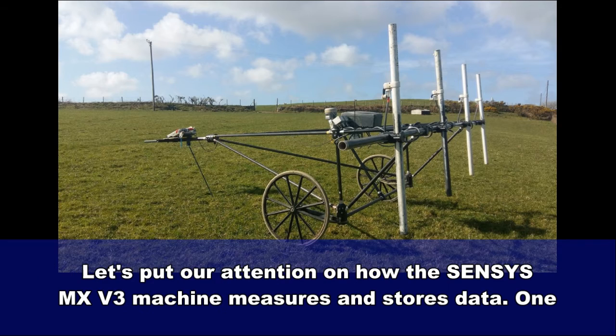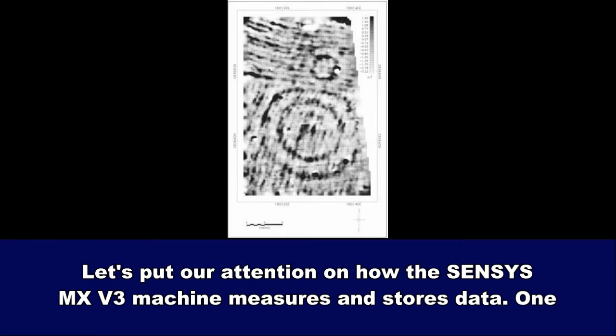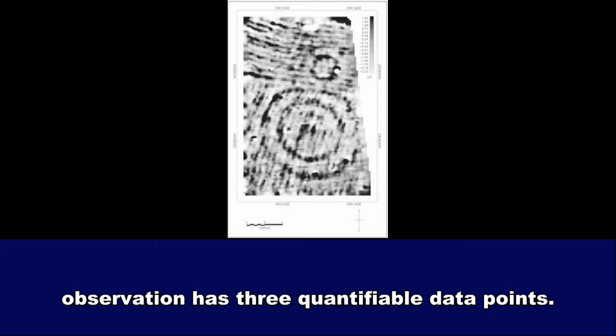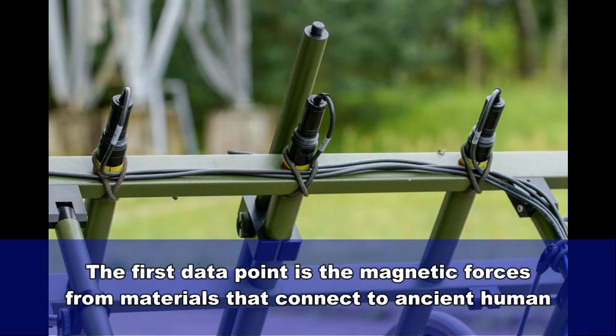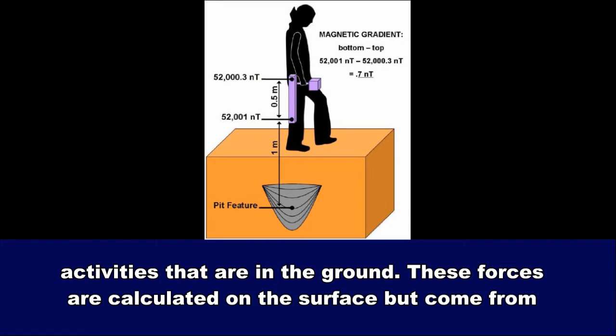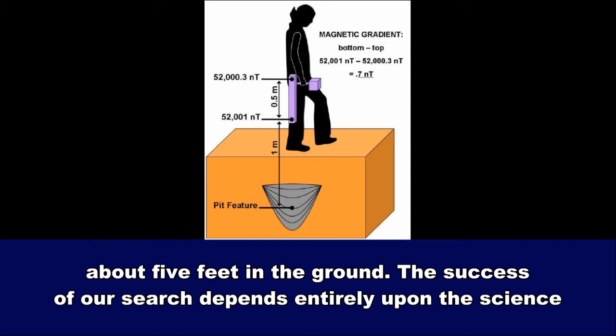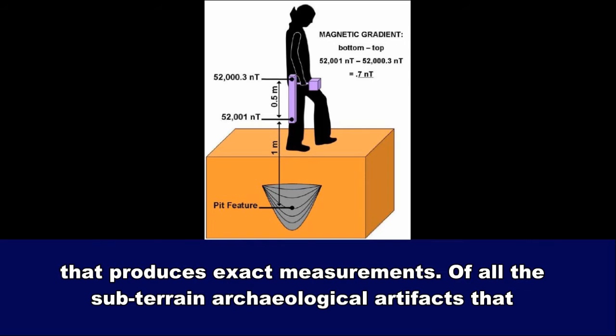Let's put our attention on how the Sensys MXV3 machine measures and stores data. One observation has 3 quantifiable data points. The first data point is the magnetic forces from materials that connect to ancient human activities that are in the ground. These forces are calculated on the surface but come from about 5 feet in the ground. The success of our search depends entirely upon the science that produces exact measurements.